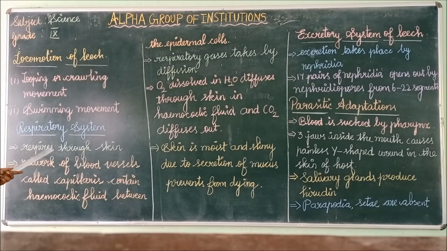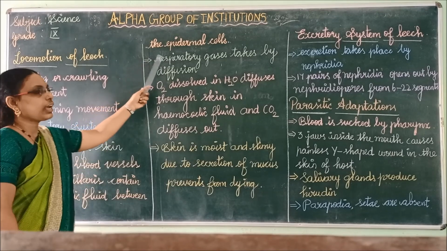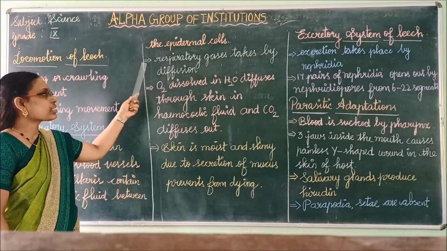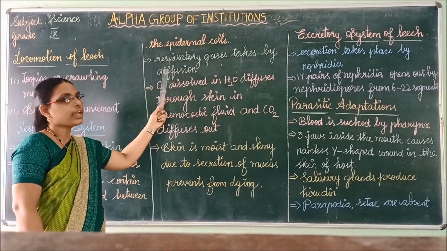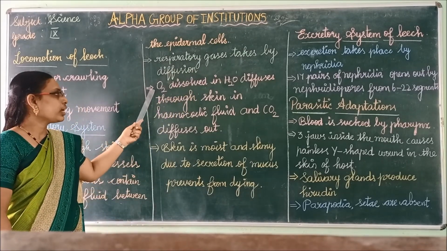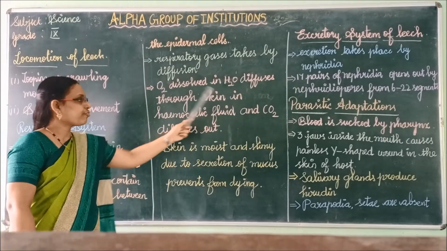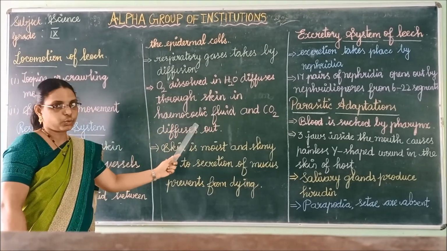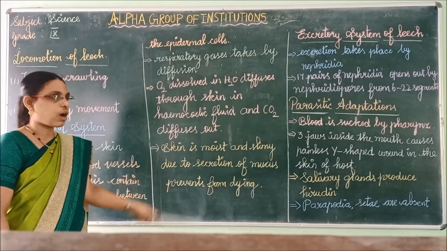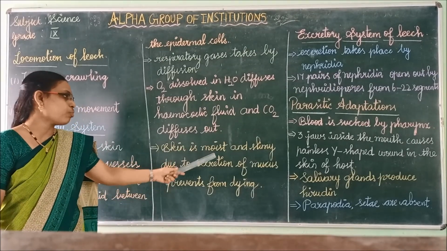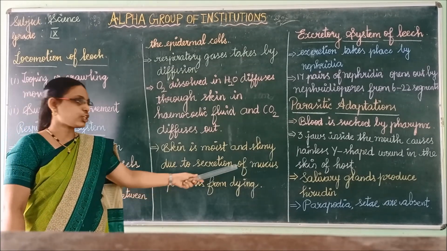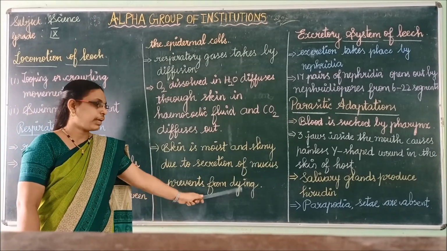Then, in the respiratory system, the leech respires through the skin. It has a dense network of blood vessels called capillaries. These capillaries have hemocoelic fluid between the epidermal cells. After that, the exchange of respiratory gases takes place by diffusion. Here the oxygen dissolved in water diffuses through the skin into the hemocoelic fluid, and carbon dioxide diffuses out. Then the leech skin is very moist and slimy due to the secretion of mucus, which prevents it from drying.